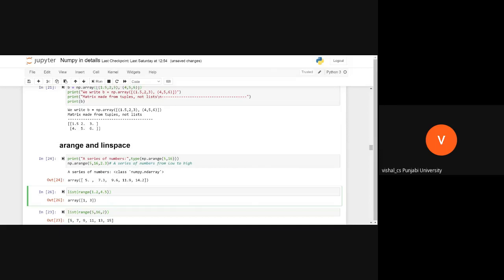So what will happen? See, we got an array. Is it okay? This is the second difference.